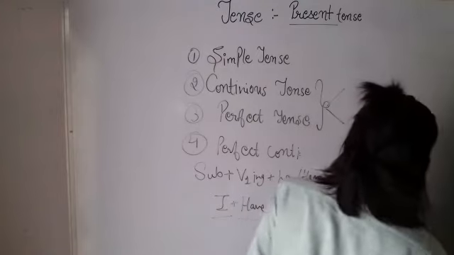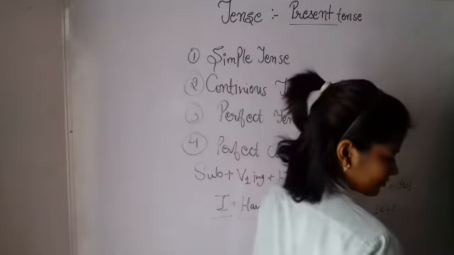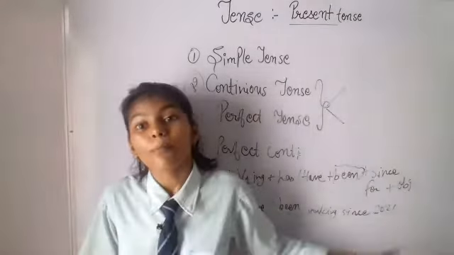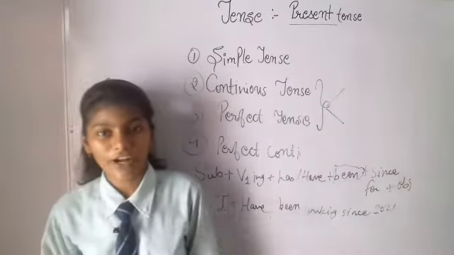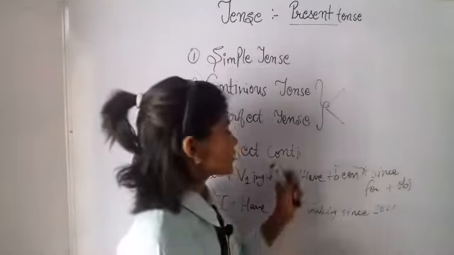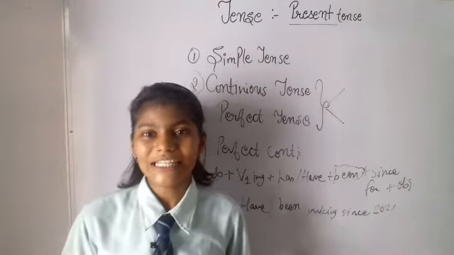Or you can say since 2021. This is how the format will look. The point of time from which the work has been done is defined. This is all about the perfect continuous tense, which is a combination of these.